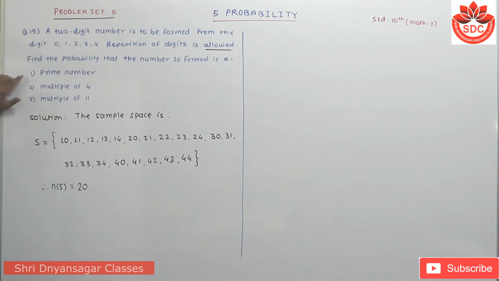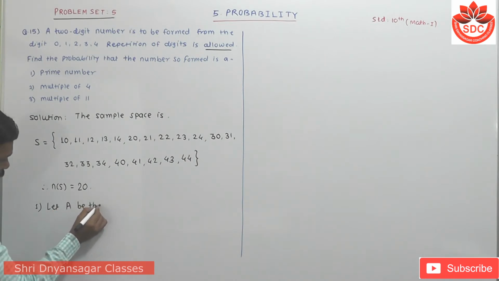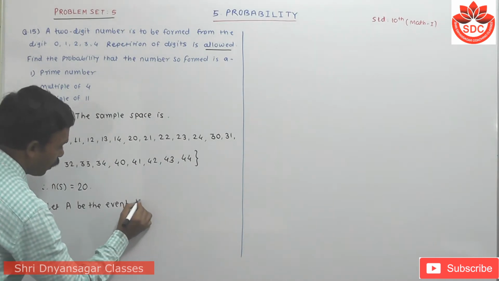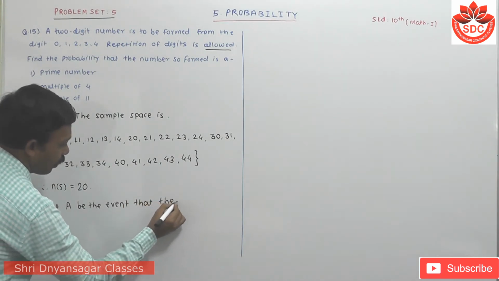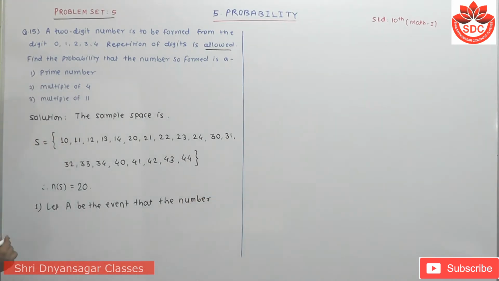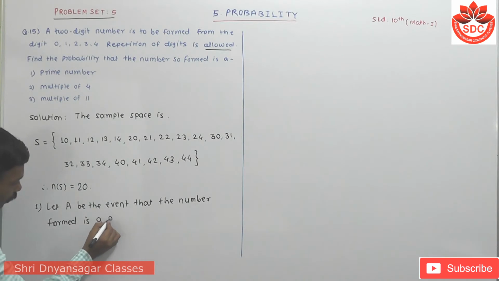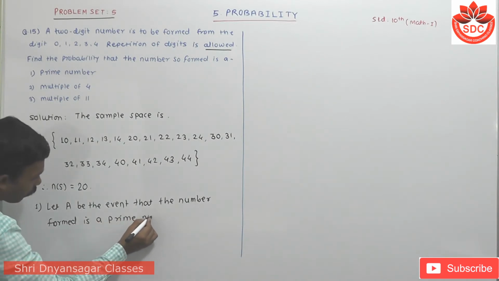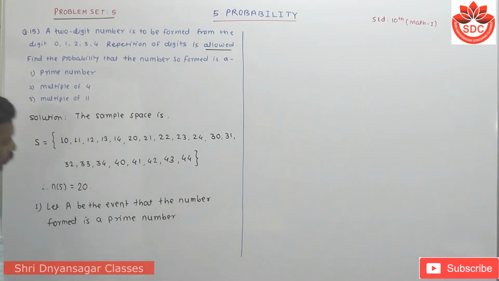Okay, then first one is a prime number. So for this first I will write here, let A be the event that the number formed is a prime number.